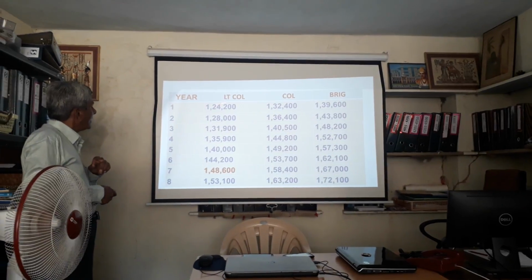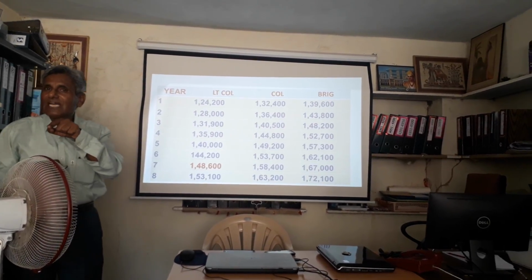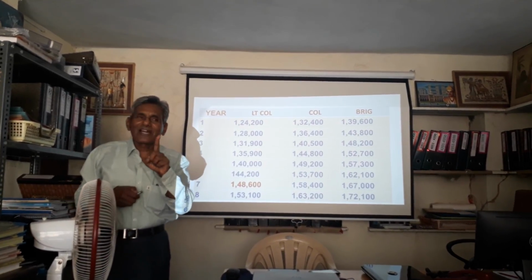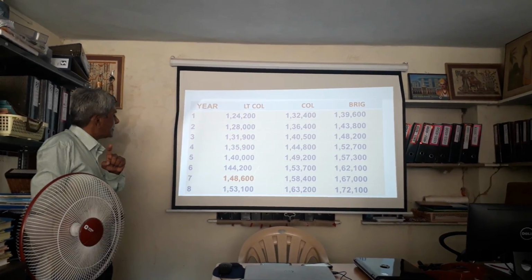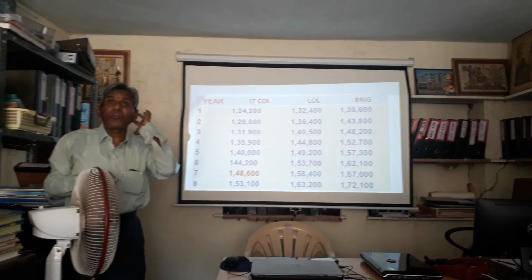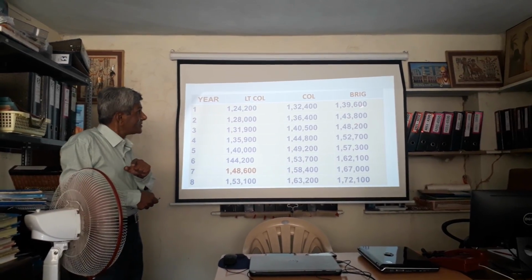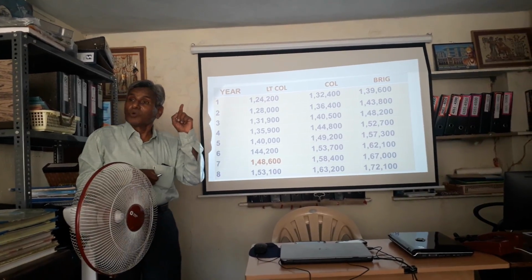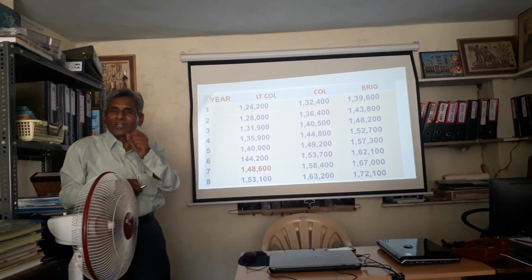Next. Now, this is the revised pay matrix with the 2.67. If you see the Army Pay Rules 2017, it is still based upon IOR for Lieutenant Colonel and Colonel at 2.57 only, whereas it has to be 2.67. For brigadiers, the IOR was announced almost 4-5 months back. That's why the Army Pay Rules 2016 takes this IOR of 2.67 for brigadiers. For Lieutenant Colonel and Colonel, it is the old 2.57. Now this is the new one. This is how your pay as a serving officer will be fixed.